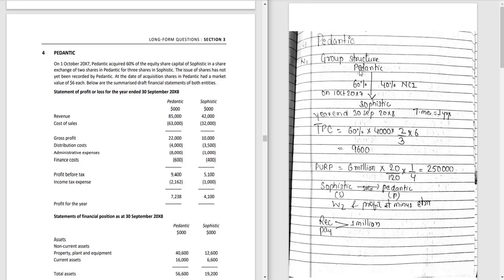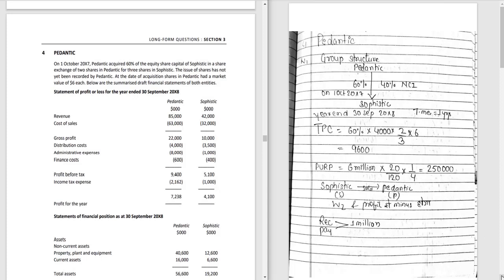So what is that? Pedantic is acquiring 60% of Sophistic, so 40% is NCI, that means non-controlling interest. The date of acquisition, which is given in the question, is 1st October 2007, and the year end is 30 September 2008. So it is almost 1 year from the time of acquisition, so we don't have to worry about mid-year acquisitions. It will be quite easy.